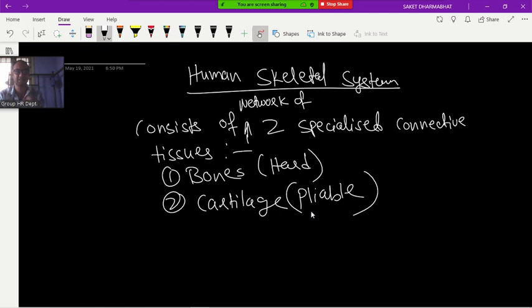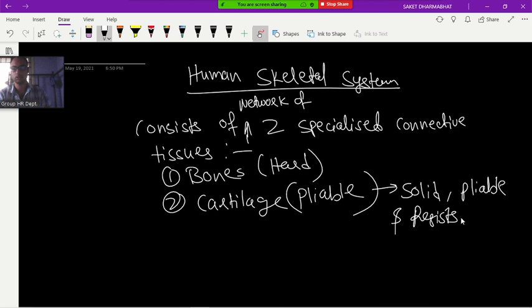The meaning of pliable is which can be pressed. If a sponge is in your hand, you can press that sponge, but if a metallic rod is there, can you press it? No. You can bend it, that is a different thing, but you can't press. So its matrix is solid, pliable and resists compression.